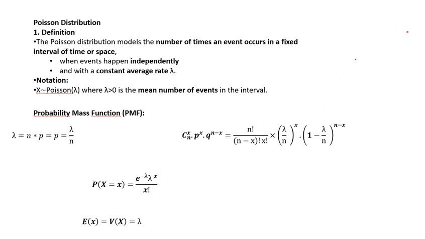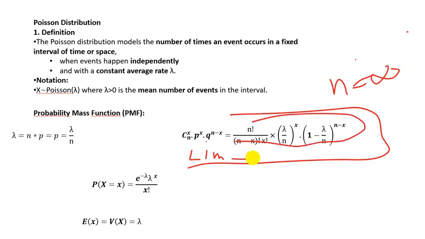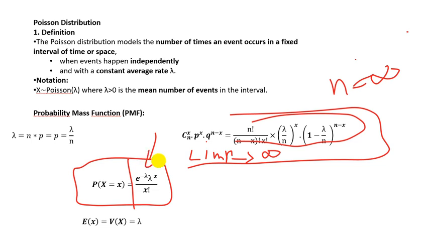But we also know that n is infinity, right? So the limit of this when n tends to infinity is simply this. No need to go deeper in math, but the limit of this is this, and this is our formula.